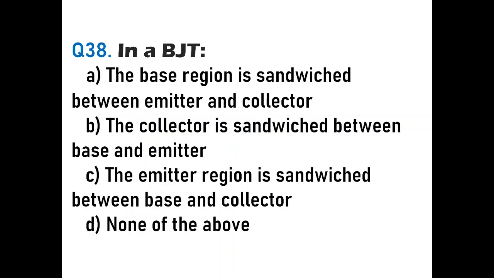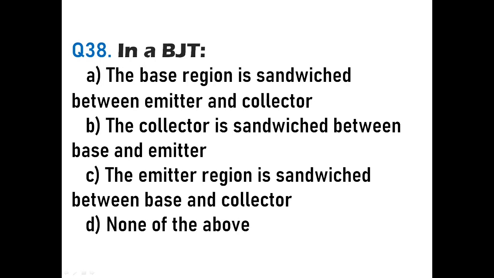Then we'll go to question number 38. In a bipolar junction transistor, that is BJT, there are four options given. Option A is the base region is sandwiched between emitter and collector. B, the collector is sandwiched between base and emitter. C, the emitter is sandwiched between base and collector, and D is none of the above.